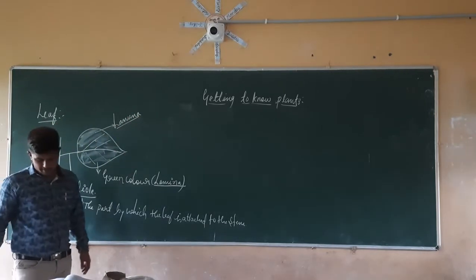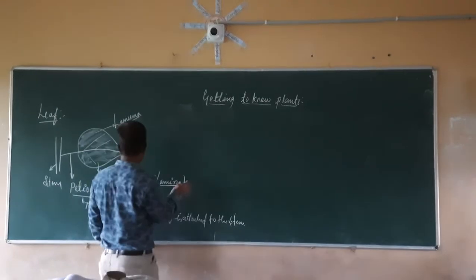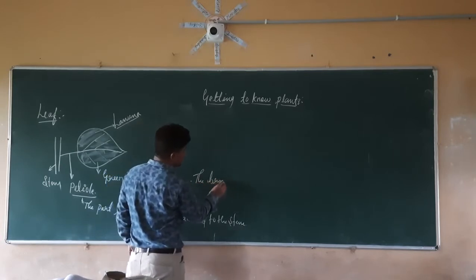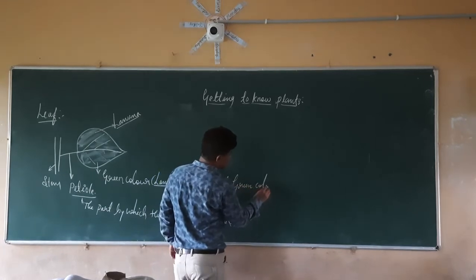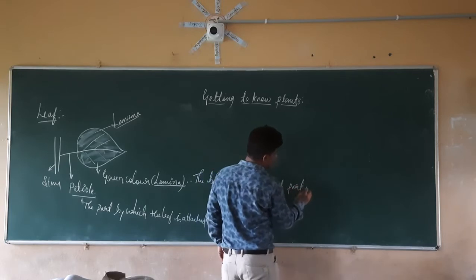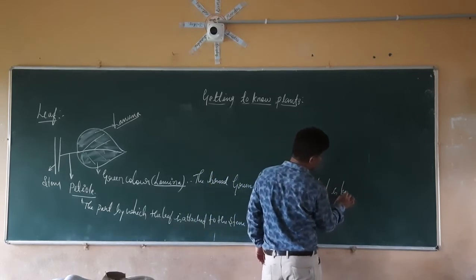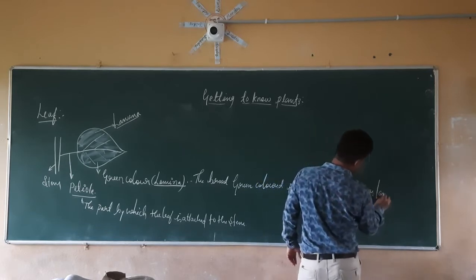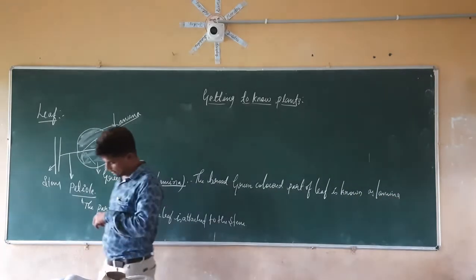Lamina is nothing but the broad green colored part of the leaf.